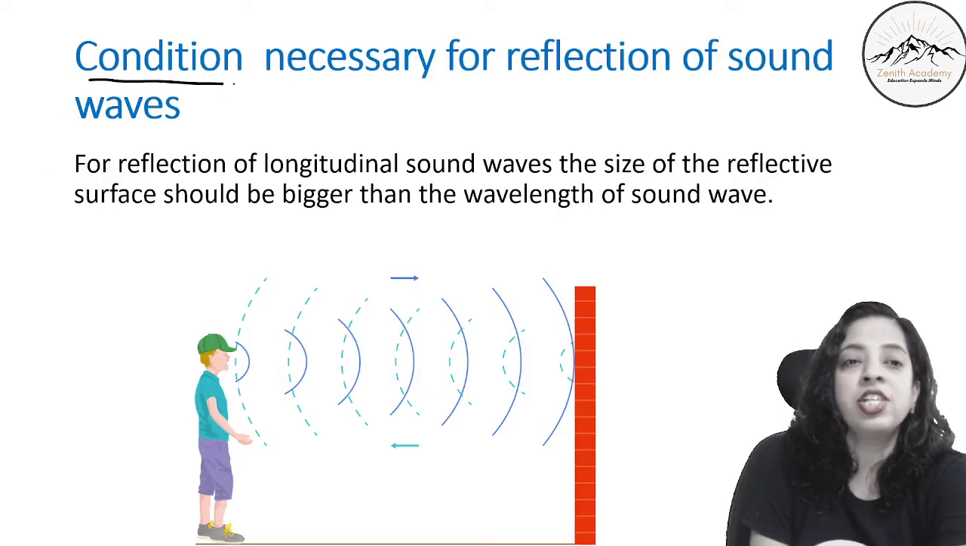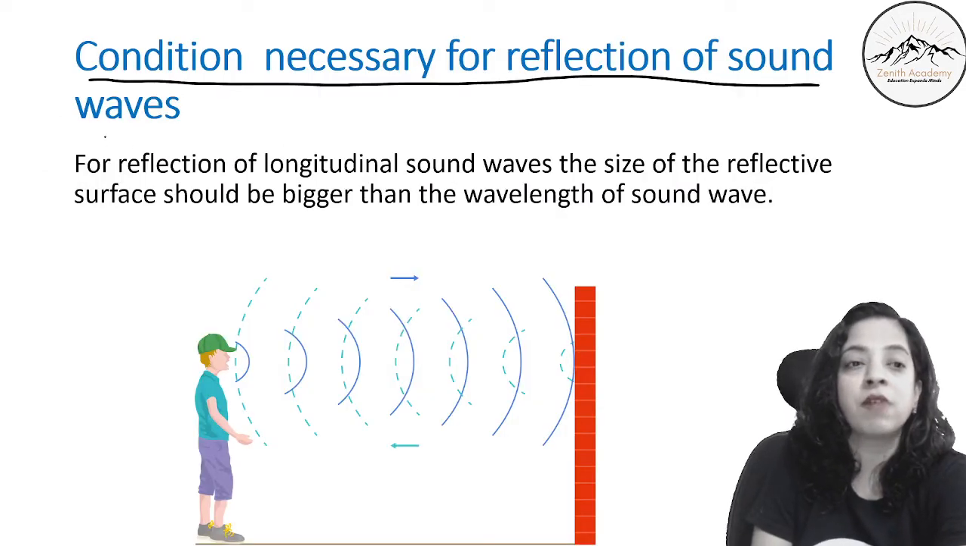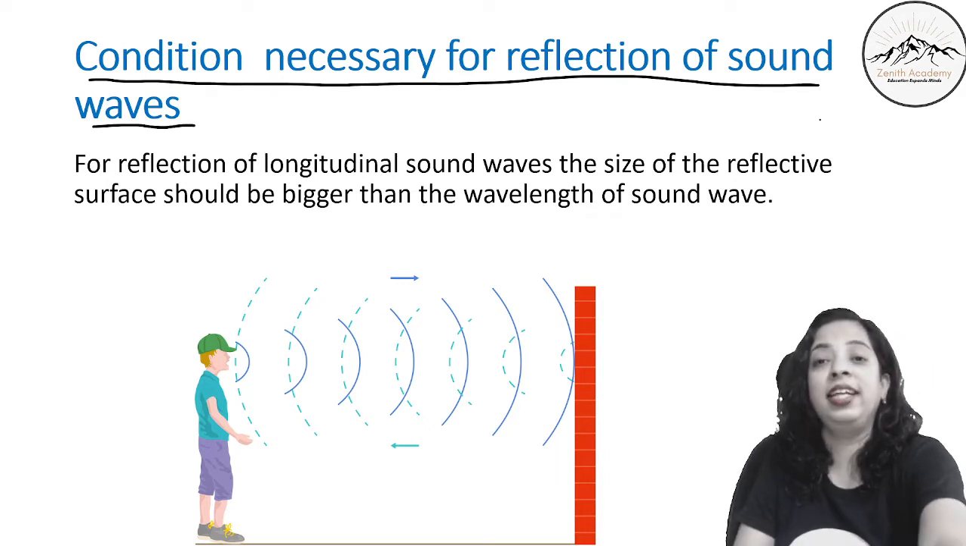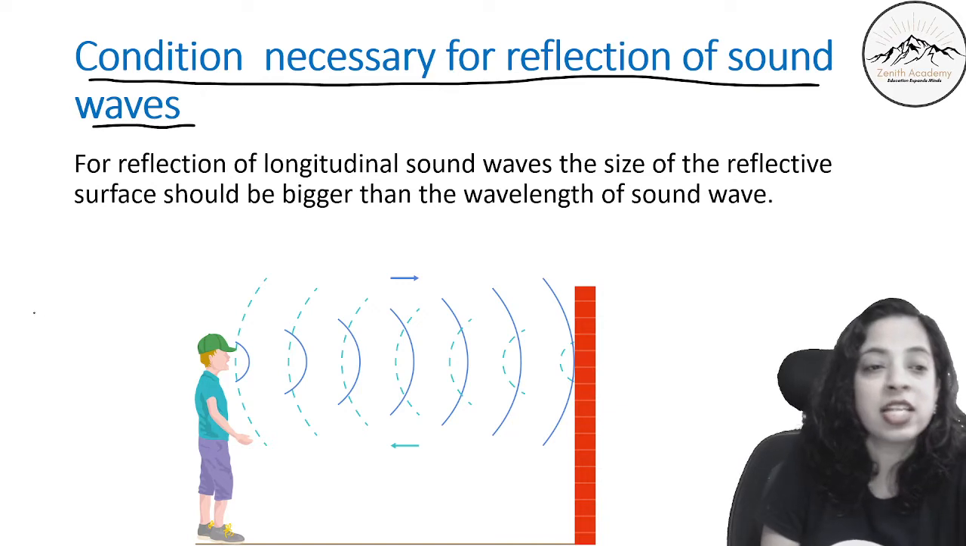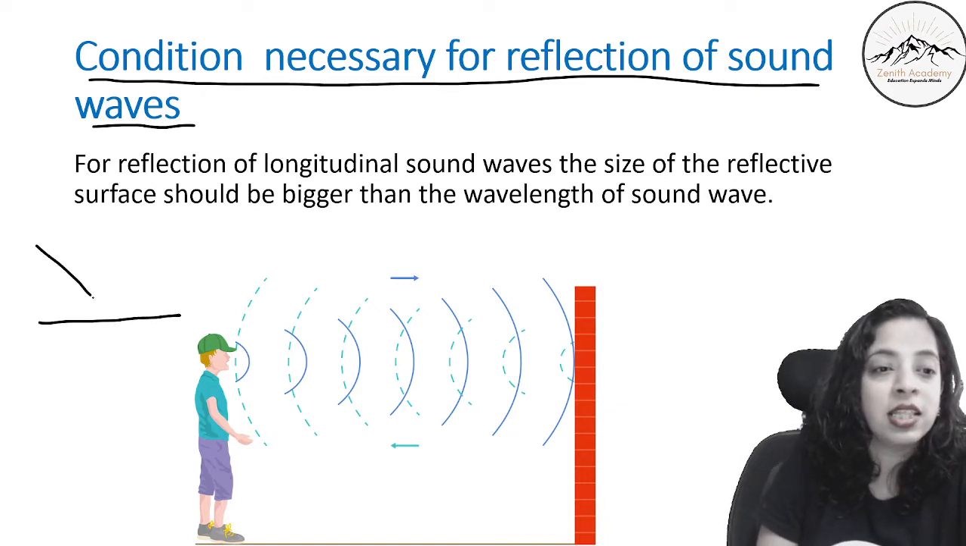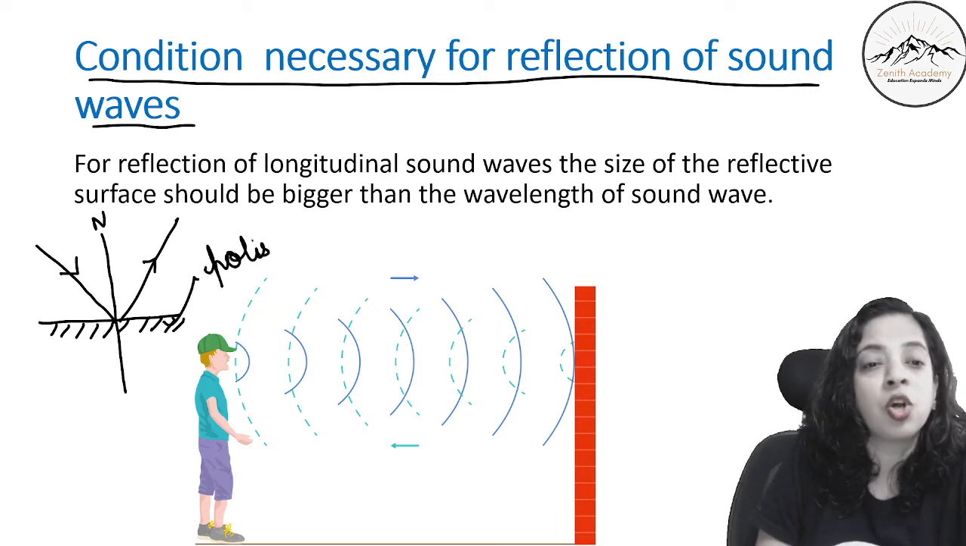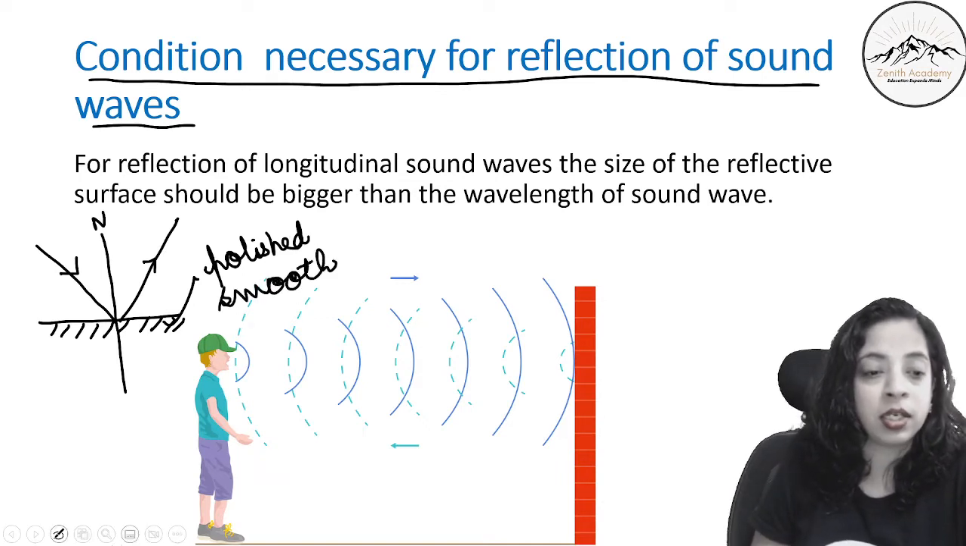Now what is the condition that is necessary for the reflection of sound wave? In the case of light, you remember, if this is the surface, this is the incident ray. If I draw this as normal, this will reflect back like this. So what was the condition? This surface has to be a very polished or very smooth surface. That was the requirement. Correct?